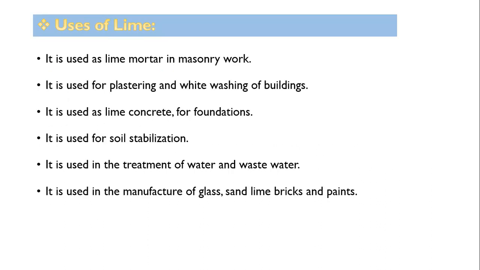Now where is lime used? As we have discussed, the first use is in mortar in case of masonry and construction work. It is used for plastering and whitewashing of the building. So you can separate these as two uses. It is used for plastering work. Next, it is used for whitewashing of the building. It is used as lime concrete for foundations. It is also used for concreting work. In case of foundations, lime is added in the concrete.